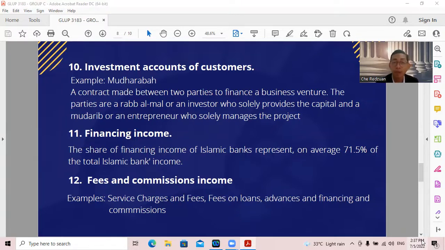And then we go to financing income, which means that the share of financing income of Islamic banks represents on average 71.5% of the total Islamic bank income. The twelfth part is fees and commission income. For example, the bank can obtain money from service charges and fees on loans, and financing and commission.